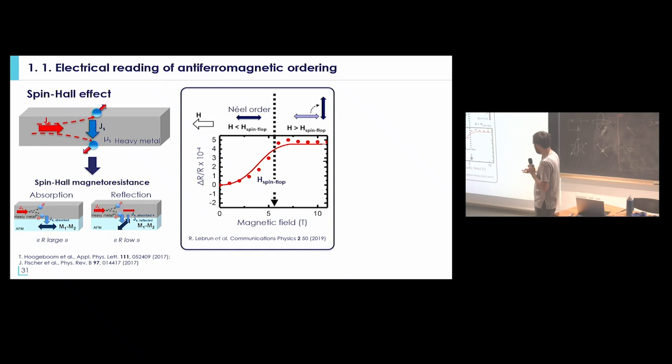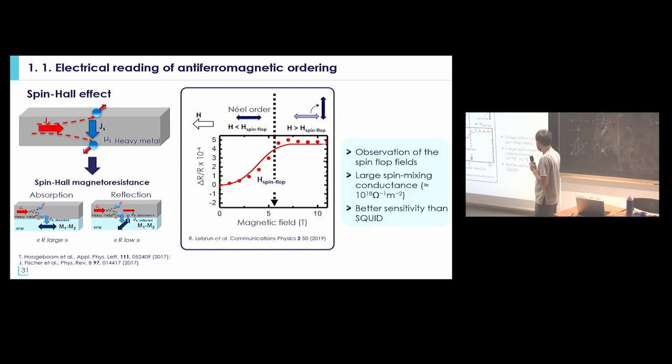You see that below the spin flip field, not much is happening, and at the transition, you see quite a drastic change of resistance. The problem is that the amplitude of this effect, the change of resistance over the resistance, is below 1%. So it's nice as a surface-sensitive technique to detect the magnetic states in really thin films. But in terms of any device implementation, the amplitude of the effect is still relatively small.